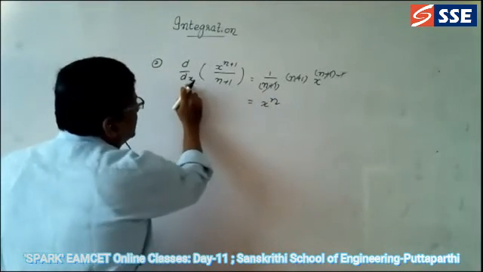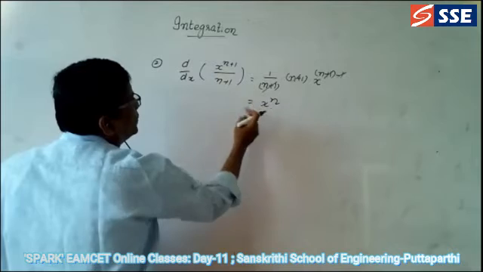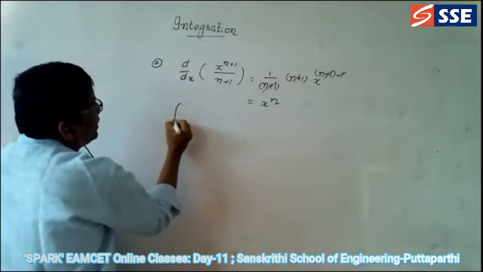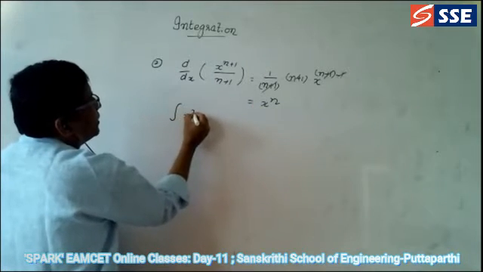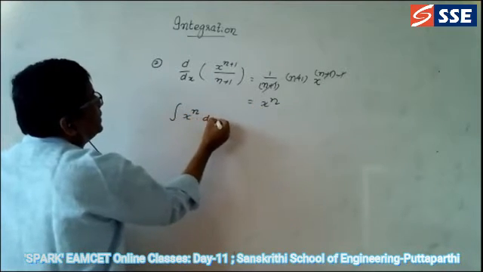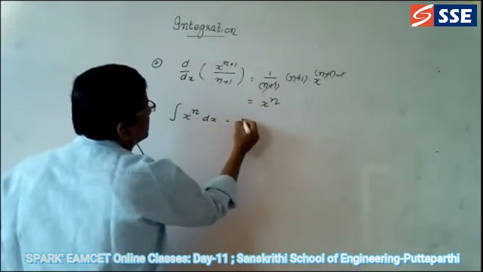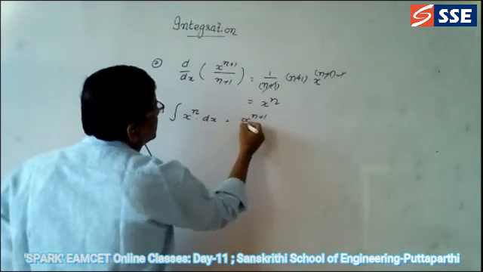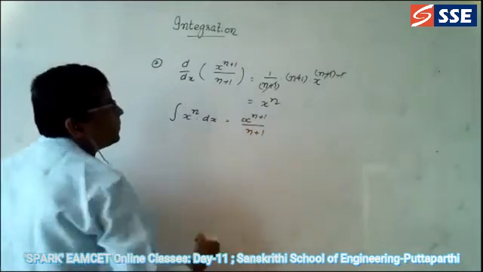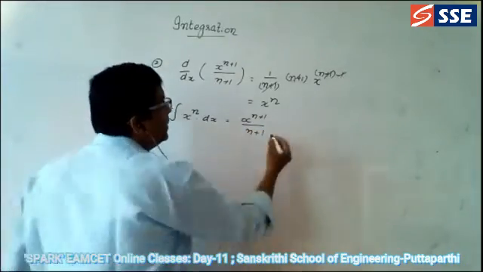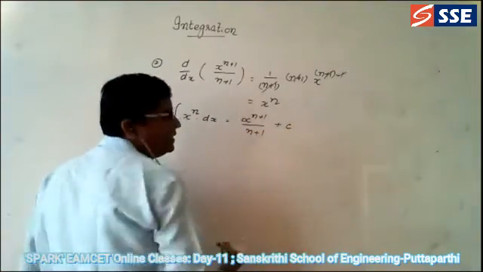So the differentiation of this value is equal to this means, what is the formula for integration? Integration of x power n dx is equal to, now what is the answer? X power n plus 1 divided by n plus 1. And also you add one constant, the integral constant, plus c.